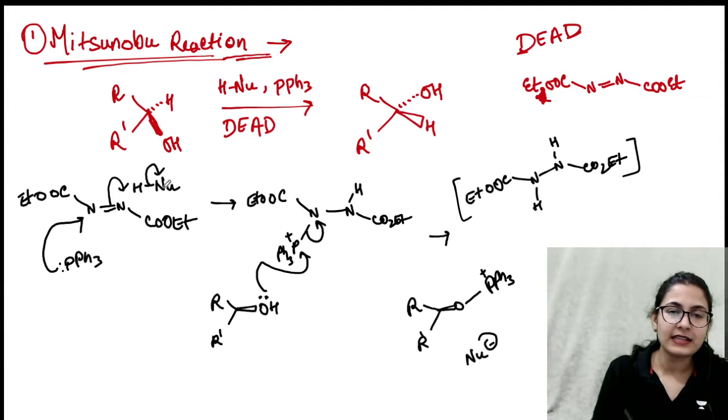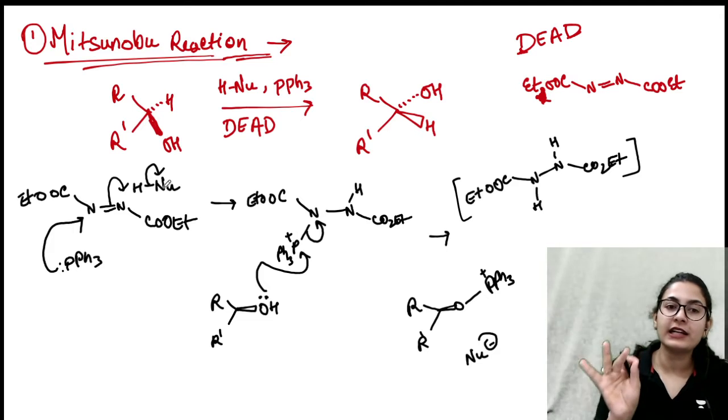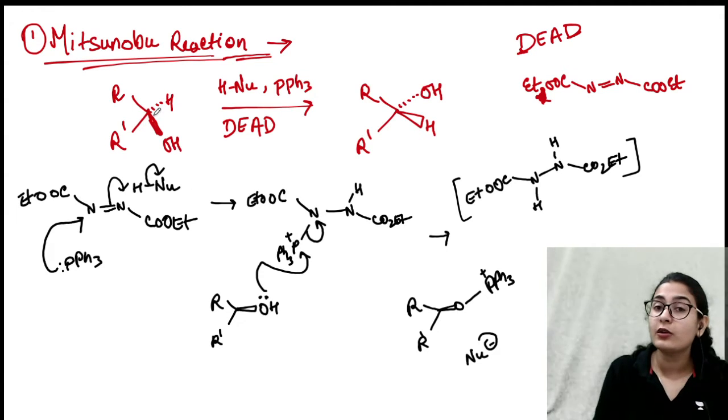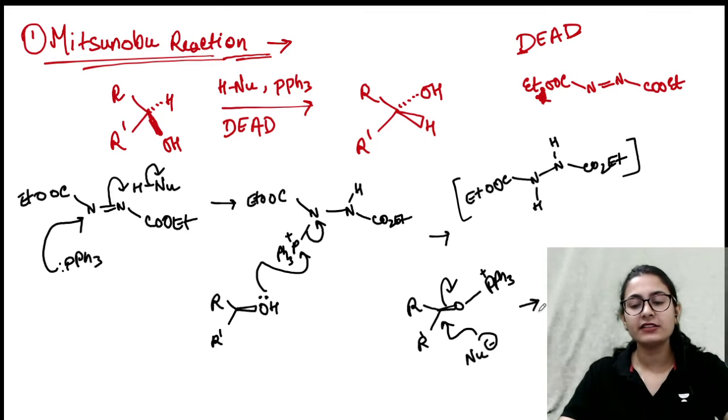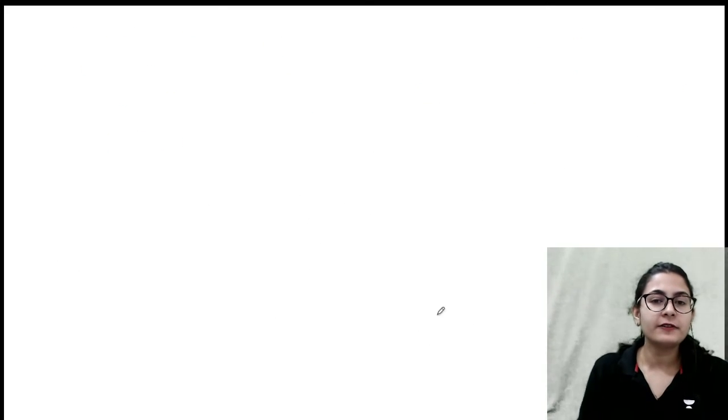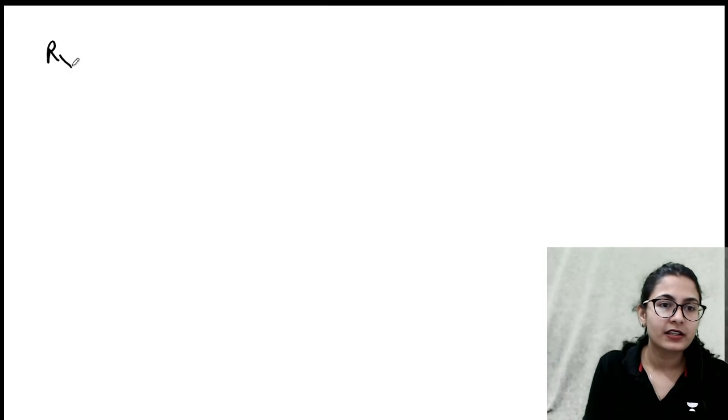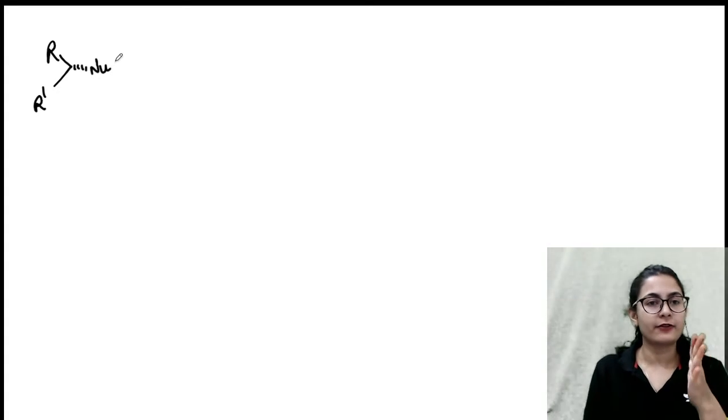So in this step, the nucleophile has become free, but it cannot directly attack on the alcohol. Why? Because OH was not a good leaving group. Now in this step, you have made OH a good leaving group. So in the next step, now it can attack. Now it can give you an attack like this. So let's write it in the next page. If a nucleophile attacks, this is R dash, you are now going to have a dashed nucleophile. That is, the nucleophile has attacked from below the plane.